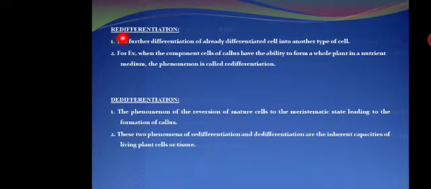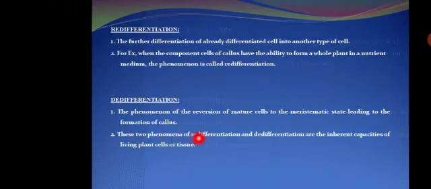Re means again, there is one more differentiation. Simply we say further differentiation of an already differentiated cell into another type of cell is called redifferentiation. For example, the cells of a callus have the ability to form a whole plant in a nutrient medium. That phenomenon is called redifferentiation. In our basic concept of plant tissue culture, two phenomena are very important, redifferentiation as well as dedifferentiation.